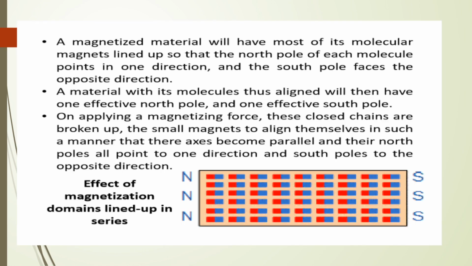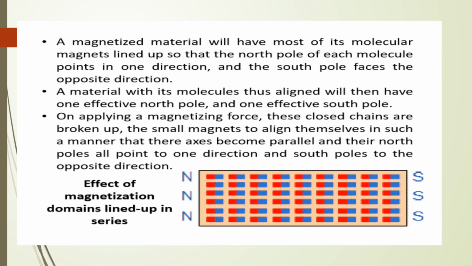A magnetized material will have most of its molecular magnets lined up so that the north pole of each molecule points in one direction and the south pole faces the opposite direction. A material with its molecules thus aligned will then have one effective north pole and one effective south pole.